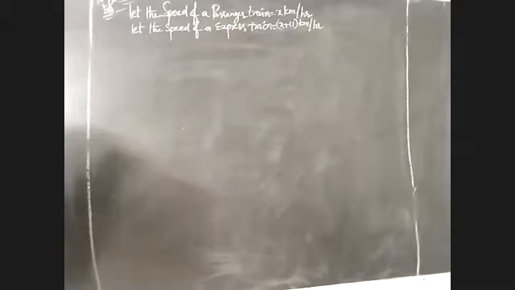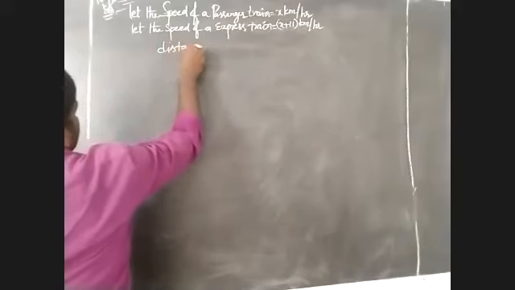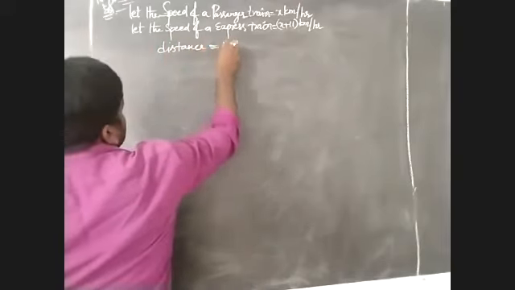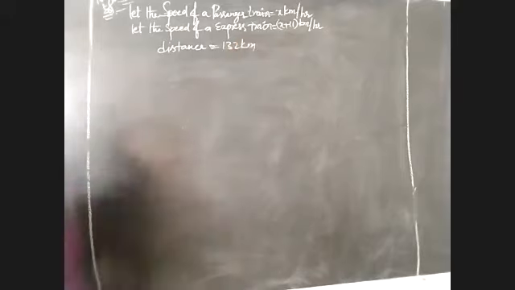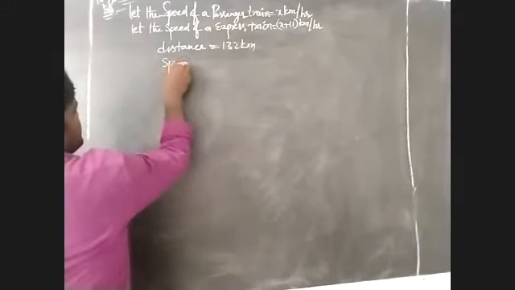And also the distance is given. What is the distance? It is given as 132 kilometers. Distance is equal to 132 kilometers. But we know one formula: distance is equal to speed into time. That I have to take, speed into time.